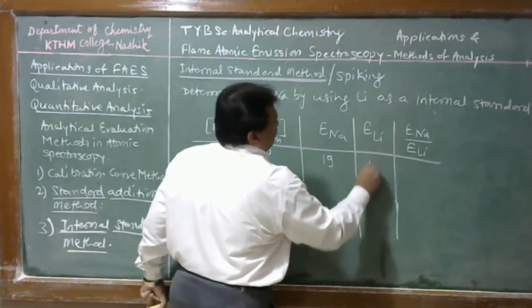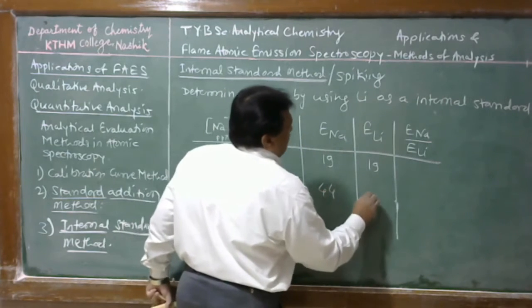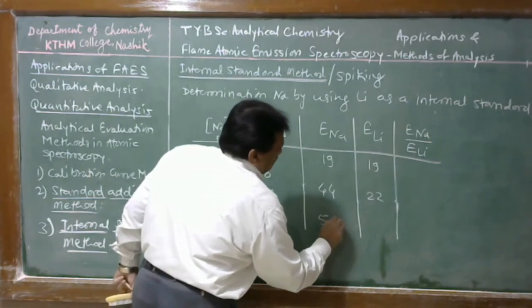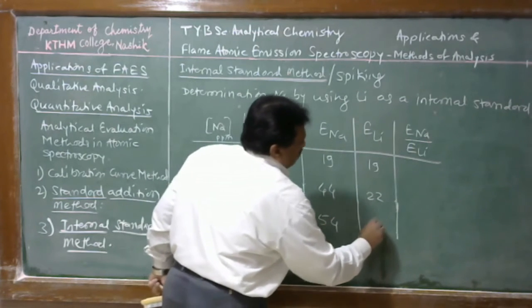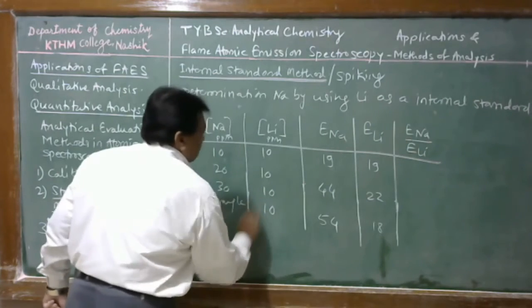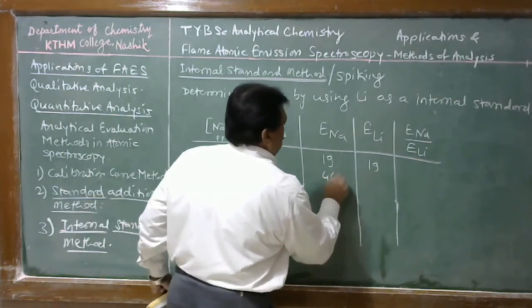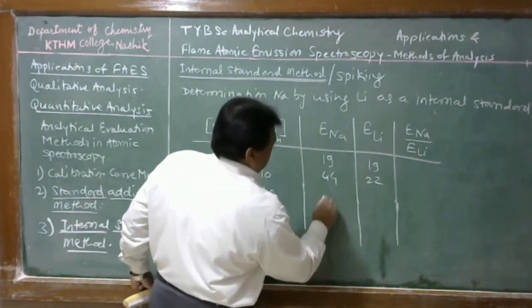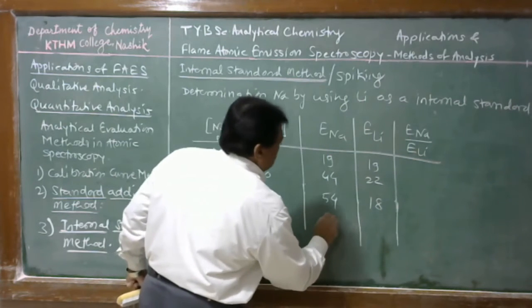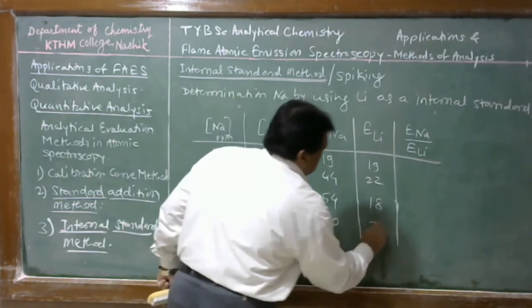Suppose in the first case we have reading 19, in the second case 44 and 22, in the third case 54 and 18, and for the sample 20 and 20.